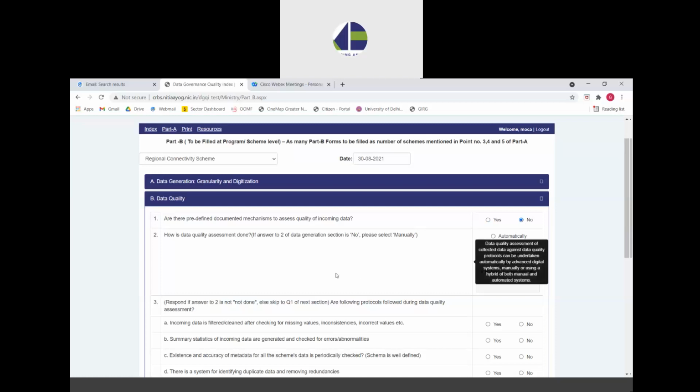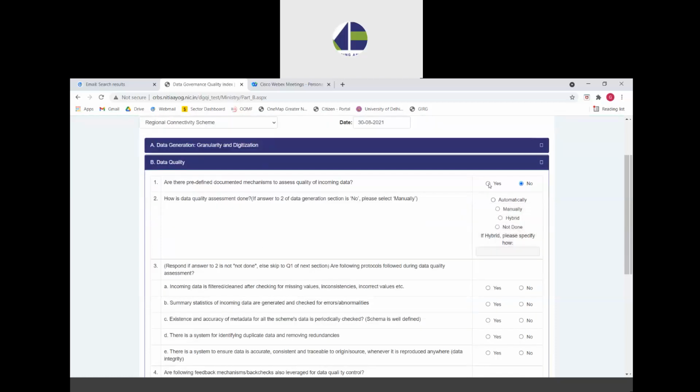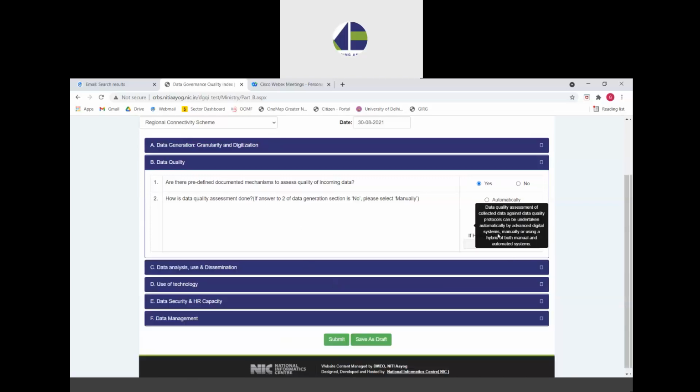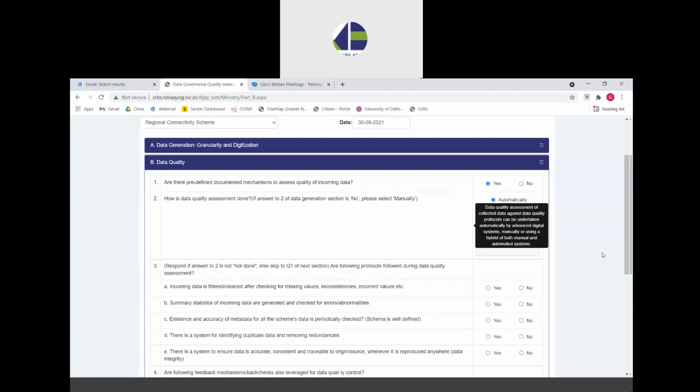The second question asks, if the ministry says that it is undertaking some data quality assessment, then how is it being undertaken? So there are four options. First of all, if the ministry is not undertaking any such data quality assessment, it can select not done, and the next question will become irrelevant and need not be answered by the ministry, and hence it gets automatically disabled. However, if the ministry is undertaking any kind of data quality assessment, it needs to answer whether the same is being undertaken automatically or manually or through hybrid means.